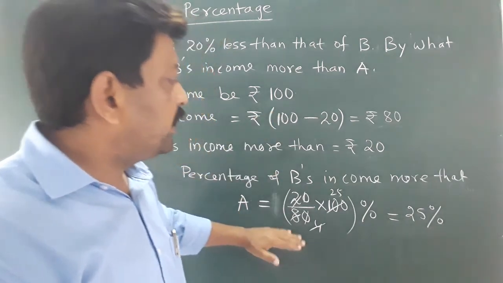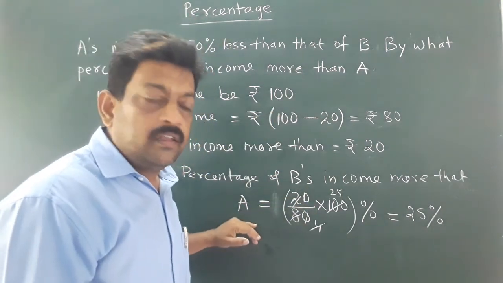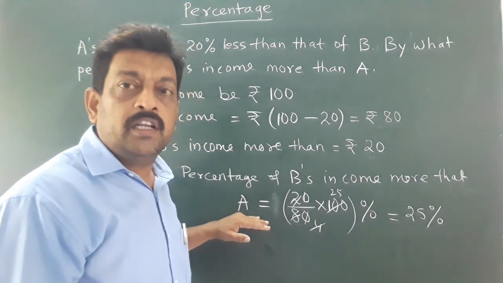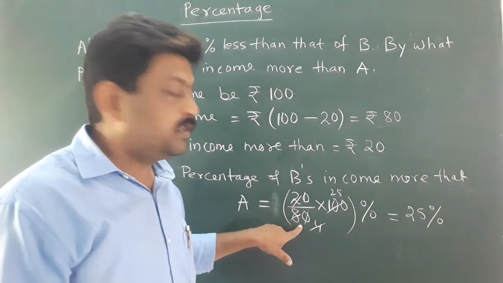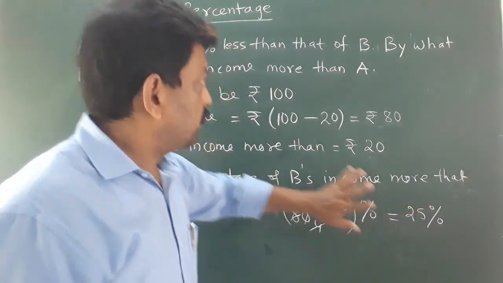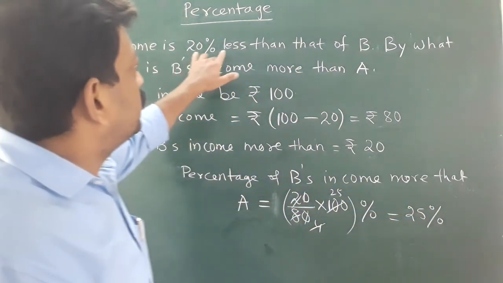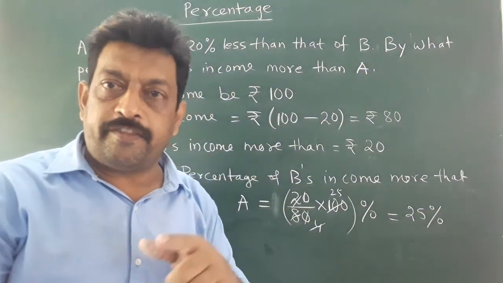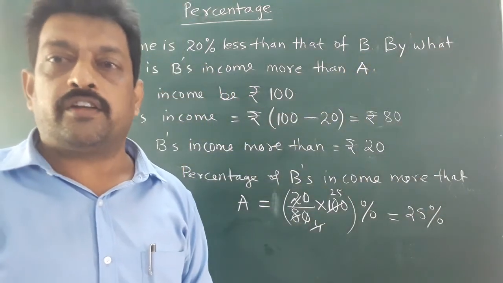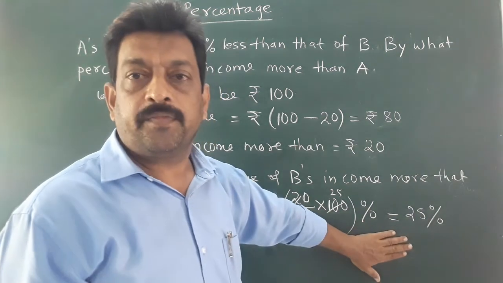Now when I am comparing B's income with A, we have to take the income of A as the base. A's income is 80, so 80 is the base, 25%. So if A's income is 20% less than that of B, then B's income is 25% more than that of A. This is the answer.